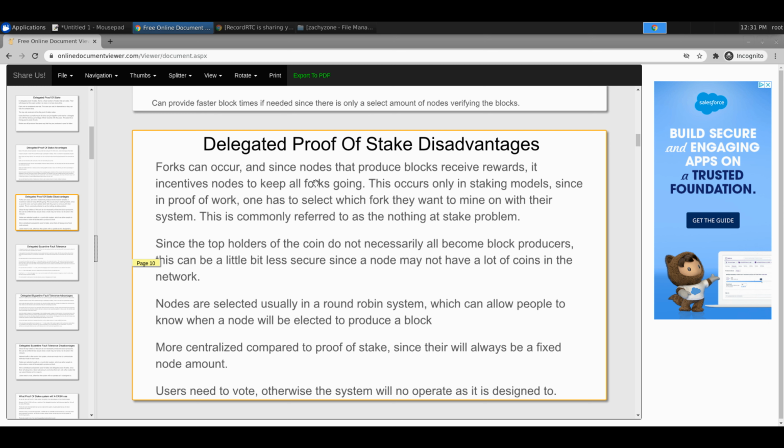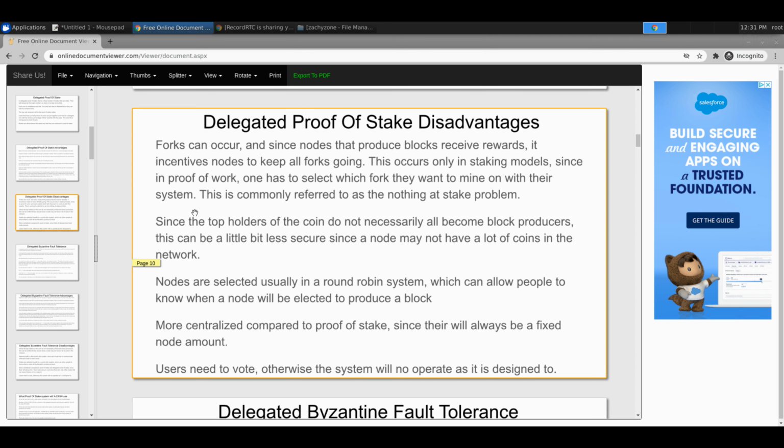It talks about different stuff, and staking and all that. The forking thing can still occur, which is referred to as the nothing-at-stake problem. DPoS is basically delegated proof of stake. So essentially, that's the exact same thing. We still have the same problem with all the forks all over the place and all the chains all over the place.